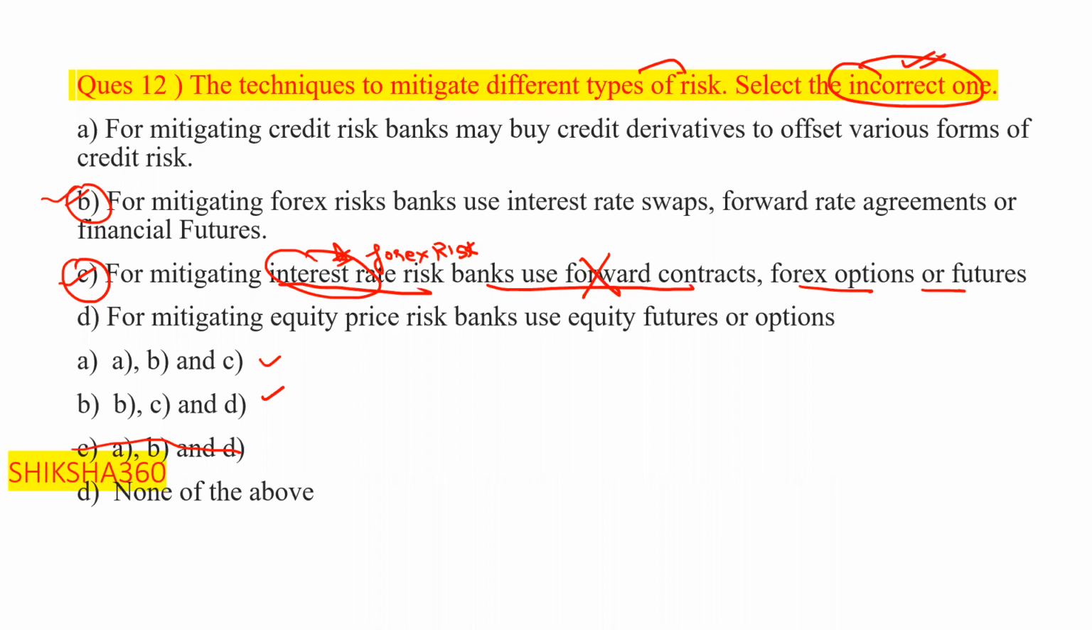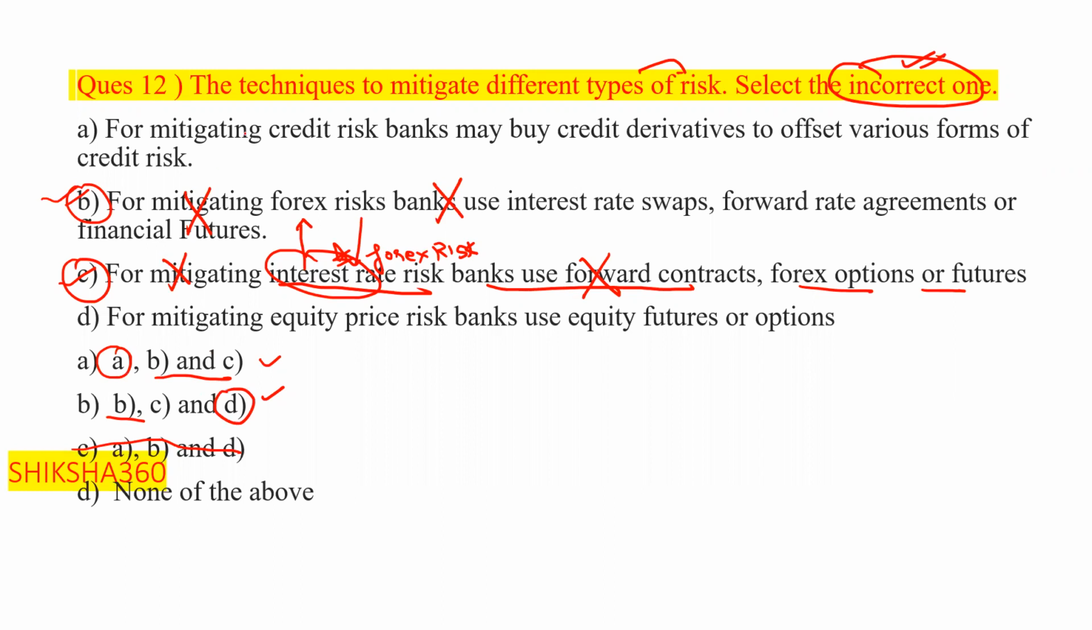For mitigating forex risk, banks use interest rate swaps, forward rate agreements or financial futures. This one is also wrong, because they write interest rate risk here and forex risk there. So B is also wrong, C is also wrong. Either this one is the answer or this one is the answer, but the rest depends upon A or D, whether they are correct or not.